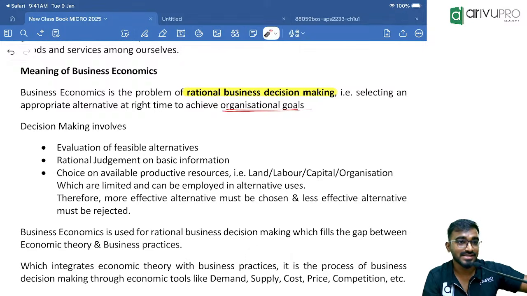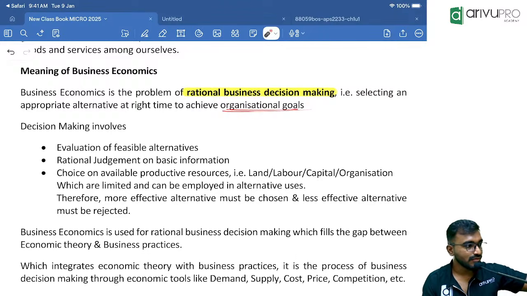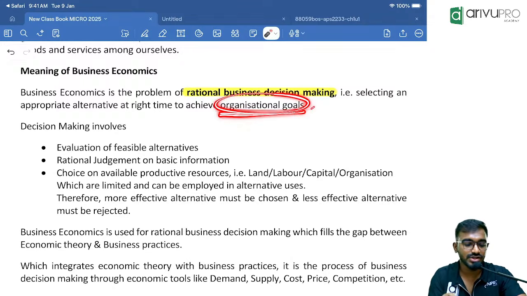Why? I need to understand which is the most feasible alternative to achieve the organizational goals. I will analyze it and see which is more suitable to me. I have to take a rational judgment, the one more suitable to achieve the organizational goals.